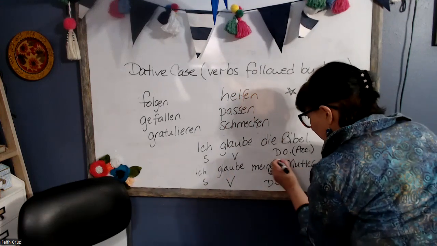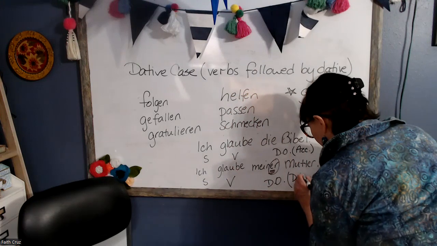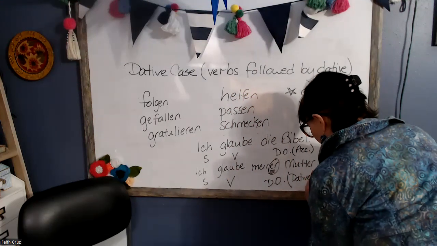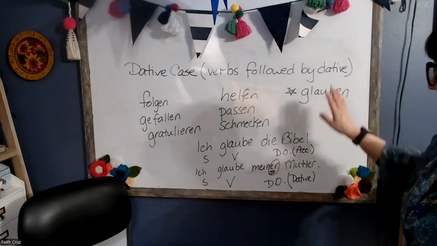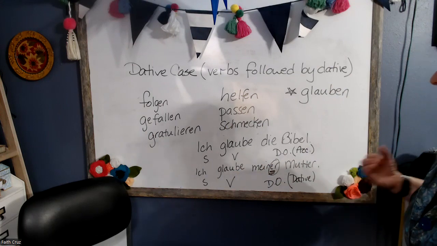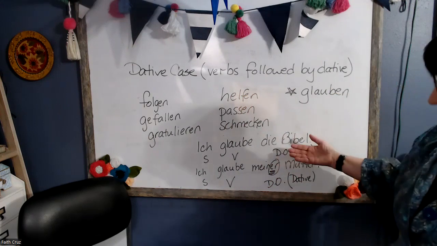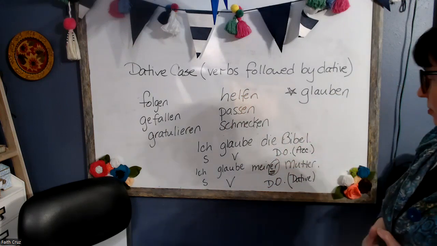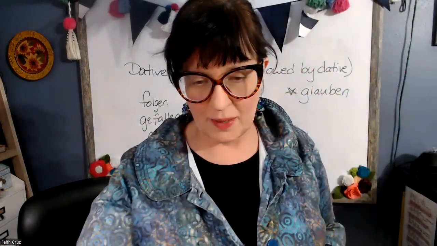So mother here has been popped into dative case. And it is this verb that did it. So that's why I have a star next to glauben. It is a dative verb or a verb followed by dative when used with people. It is a regular verb with an accusative object when followed by a fact or followed by a thing.